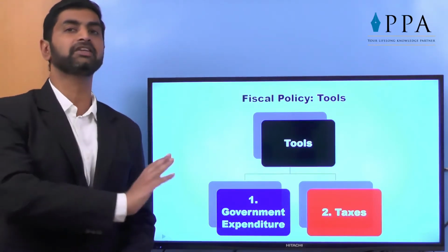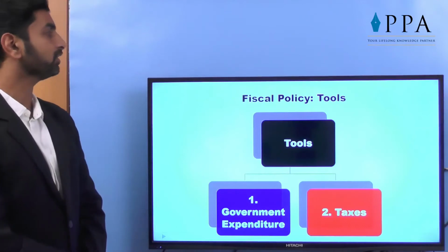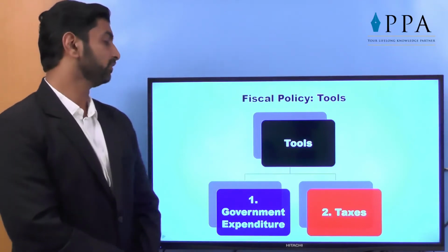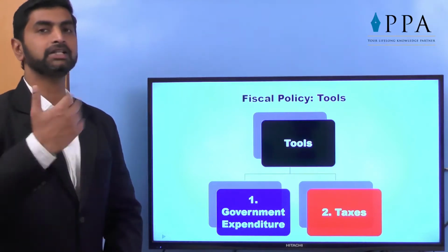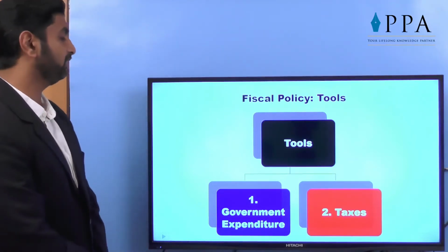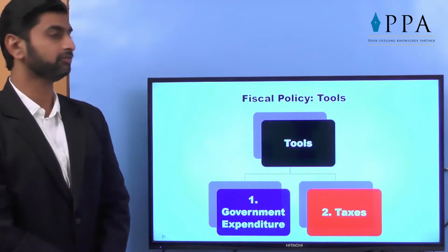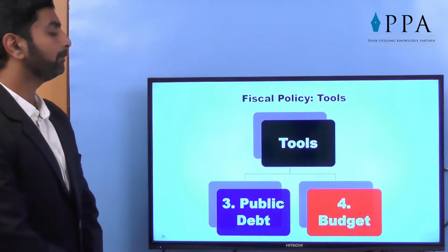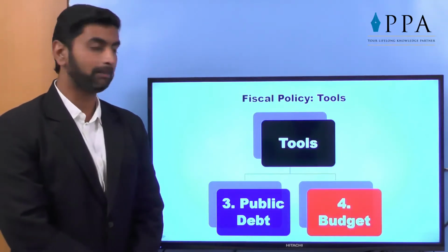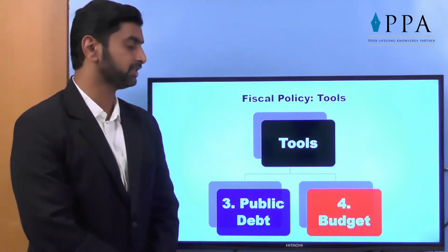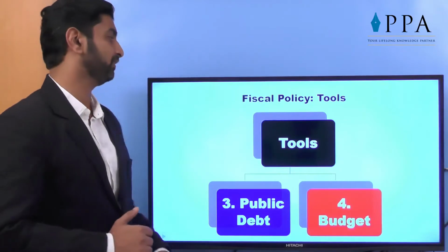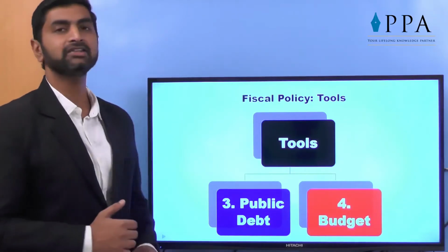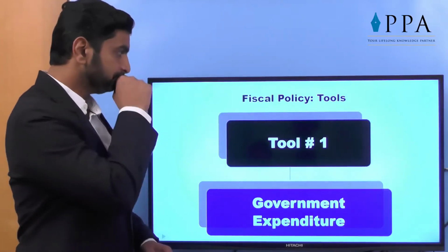These are the specific steps taken by government. Then what are the tools in the hands of government? There are 4 tools. First, government expenditure, that is the expenditure made by government, which we will see in detail. Taxes, the combination of direct and indirect tax. Public debt, that is the loans taken by the government for public expenditure. And the budget, which is actually the statement of income and expense of government. So let's analyze these 4 tools in detail.